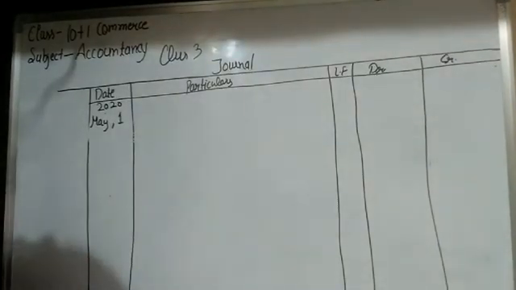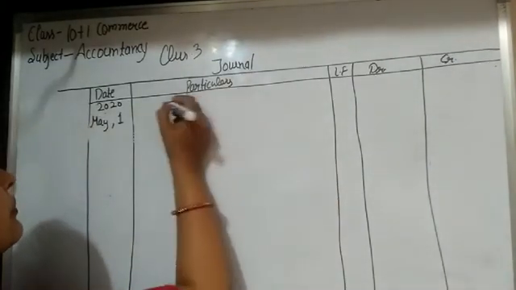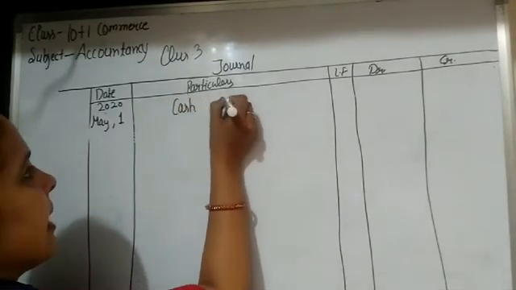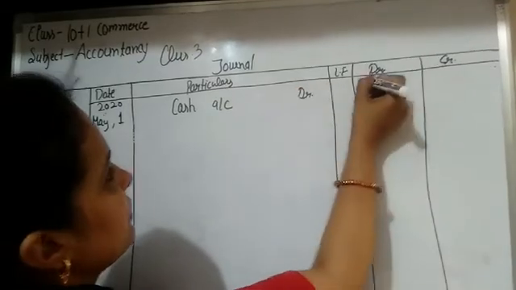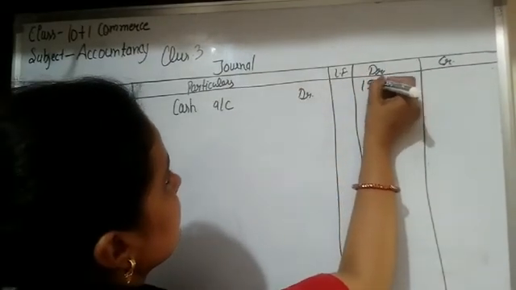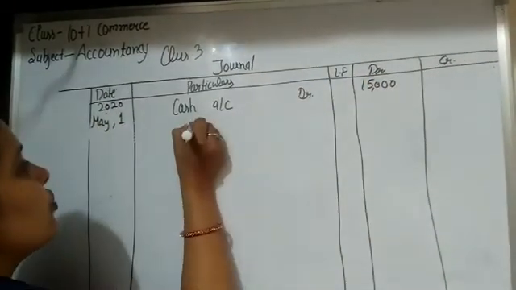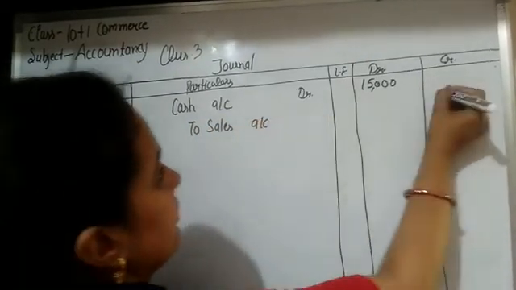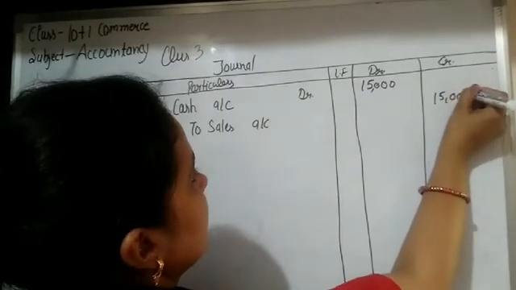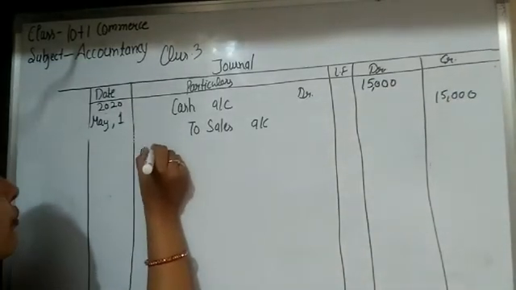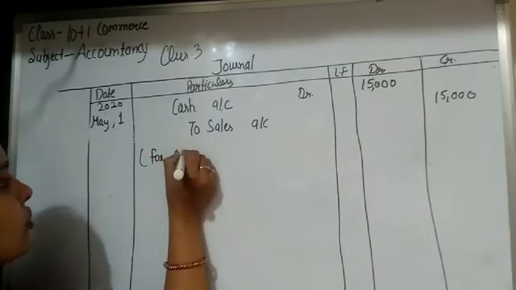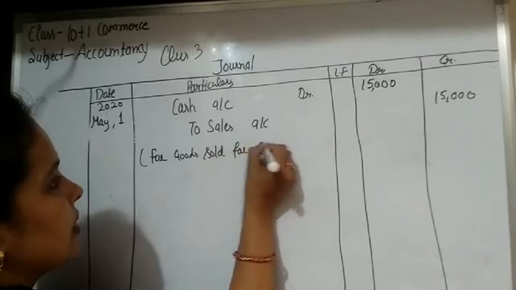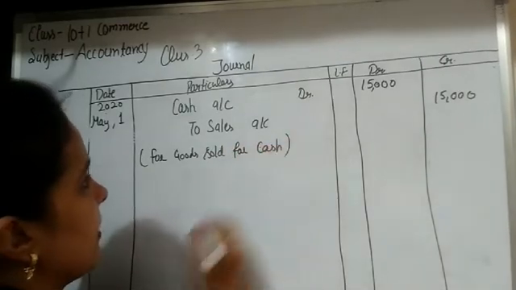Okay, so pass this journal entry. Goods sold for rupees 15,000. So cash account debit with 15,000 to sales account 15,000. Narration is for goods sold for cash. Okay.